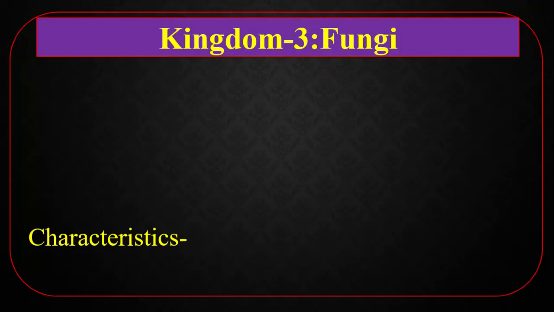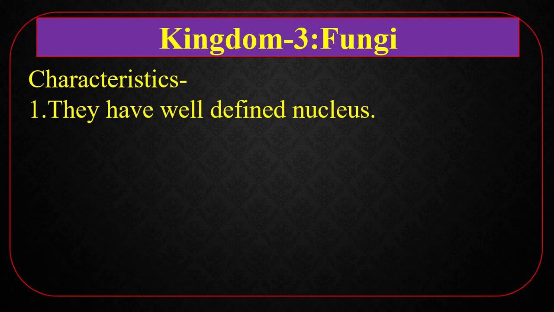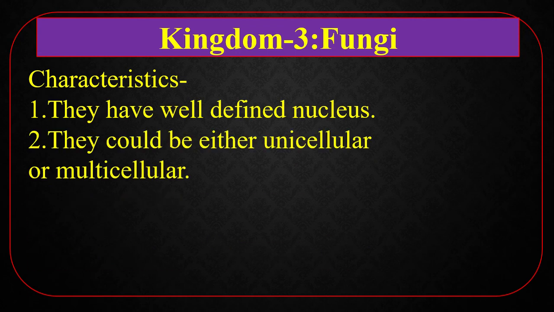Kingdom 3, fungi. Characteristics of fungi. Number 1, they have a well-defined nucleus. They could be either unicellular or multicellular. That means they may be one-celled or their body is formed by huge numbers of cells.